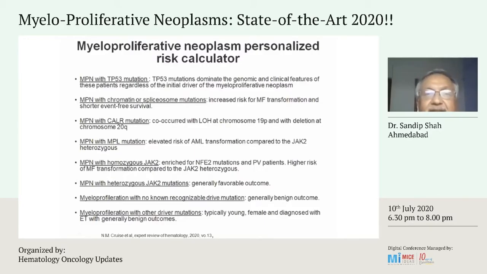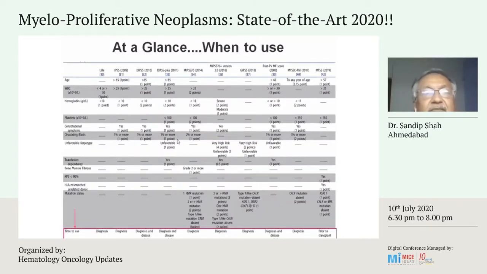So, at a glance, if you see all the parameters, then IPSS and DIPSS are important at the time of diagnosis, while MIPSS70 and MIPSS70 plus can give us information on risk stratification at the time of diagnosis as well as during the course of the disease or during the treatment. At the same time, this MTSS is to be done just before the transplant to predict the outcome of the transplant.